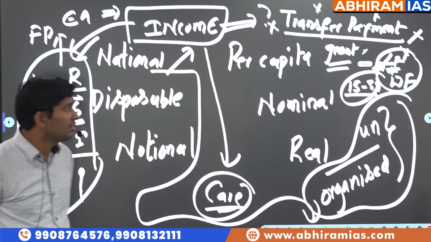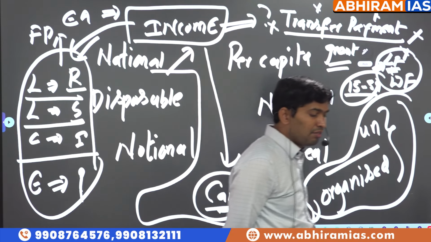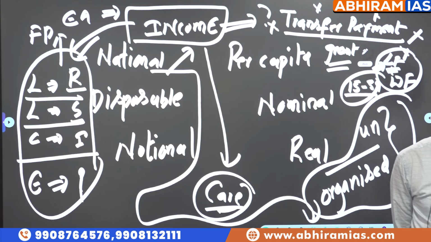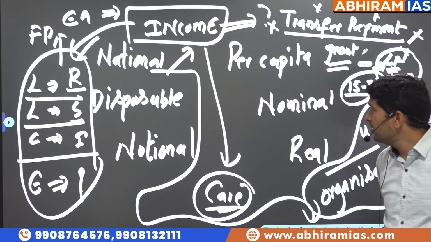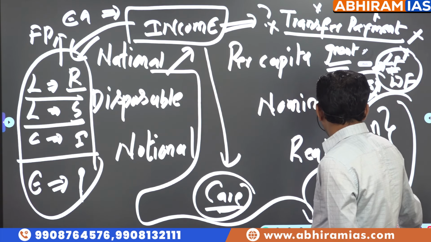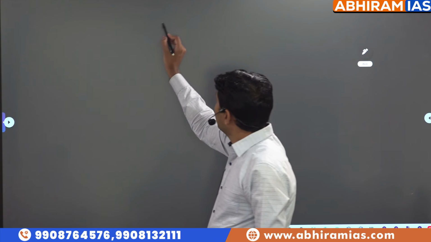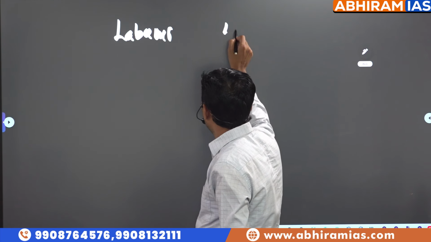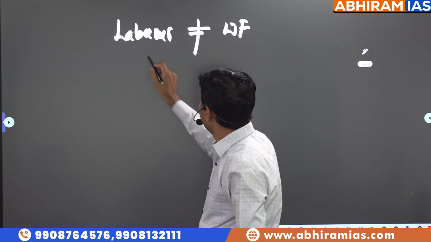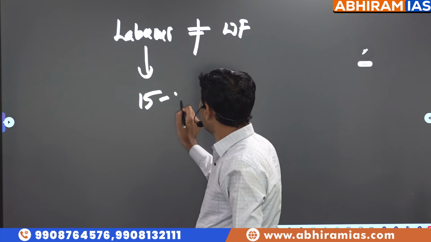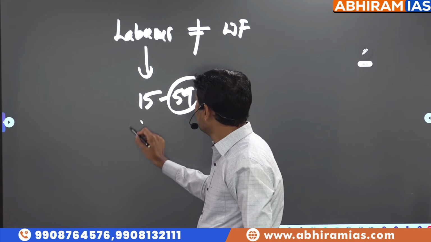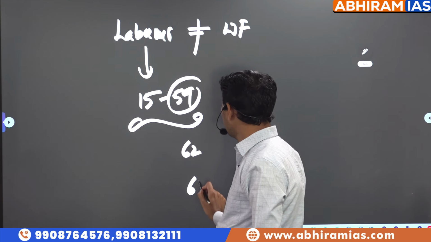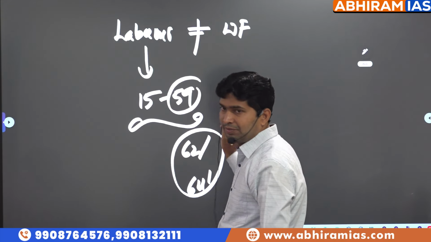So in India's case, the labor force definition is 15 to 59, 15 to 62, 15 to 64, it varies from state to state. But what is the age group? Clarification regarding what is labor force and what is workforce. Both are not the same. So in India, according to the central government definition, we use 15 to 59, in some states 62, in some states 64, whatever.